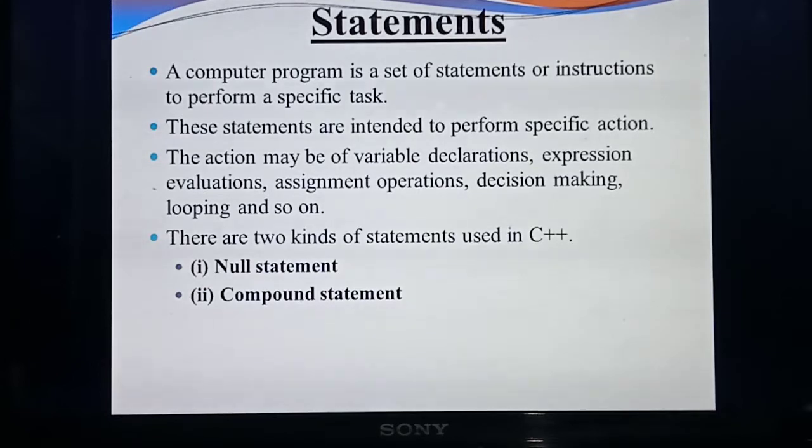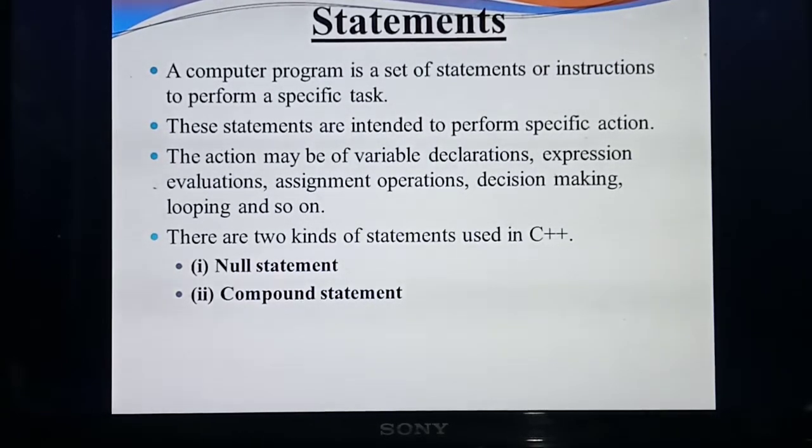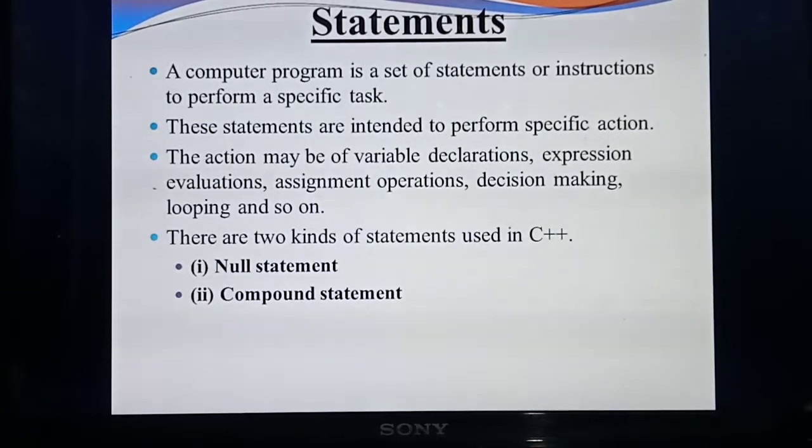You are going to calculate the curved surface area of a circle. That's the task. For that task, you are writing nearly 8 to 10 lines. So, a program is a set of 8 to 10 lines to perform a specific task. What task? You are going to calculate curved surface area.